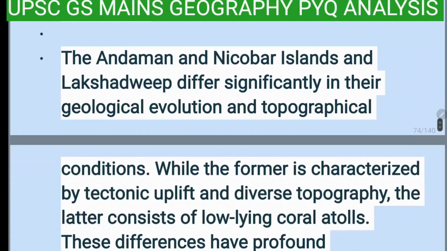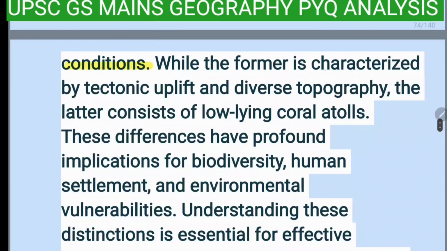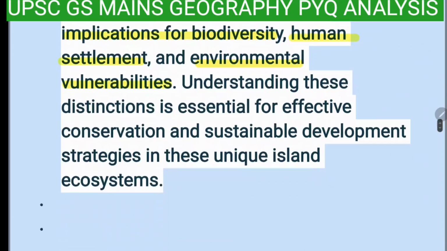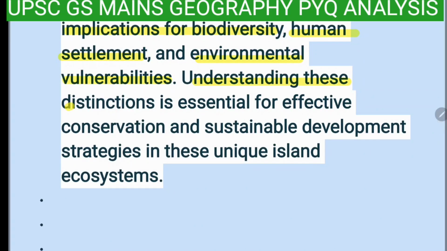Conclusion. The Andaman and Nicobar Islands and Lakshadweep differ significantly in their geological evolution and topographical condition, while the former is characterized by tectonic uplift and diverse topography, and the latter consists of low-lying coral atolls. These differences have profound implications for biodiversity, human settlement, and environmental vulnerabilities. Understanding these distinctions is essential for effective conservation and sustainable development strategies in these unique island ecosystems.